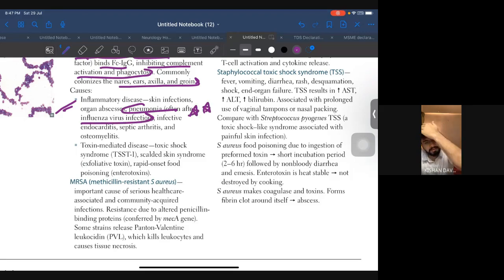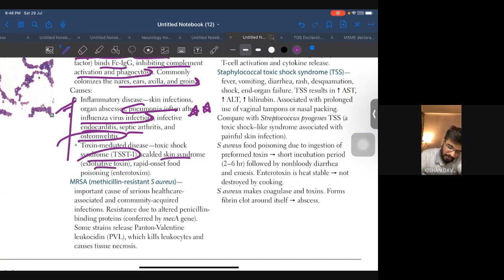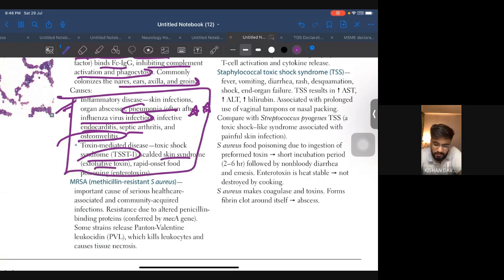After influenza virus, if they ask what the patient is at risk of, you will say it is the risk of Staph aureus infection, Staph aureus pneumonia. And infective endocarditis, septic arthritis, osteomyelitis, toxin-mediated toxic shock syndrome, scalded skin syndrome, all this stuff. So these are the ways Staph aureus will be affecting your body.